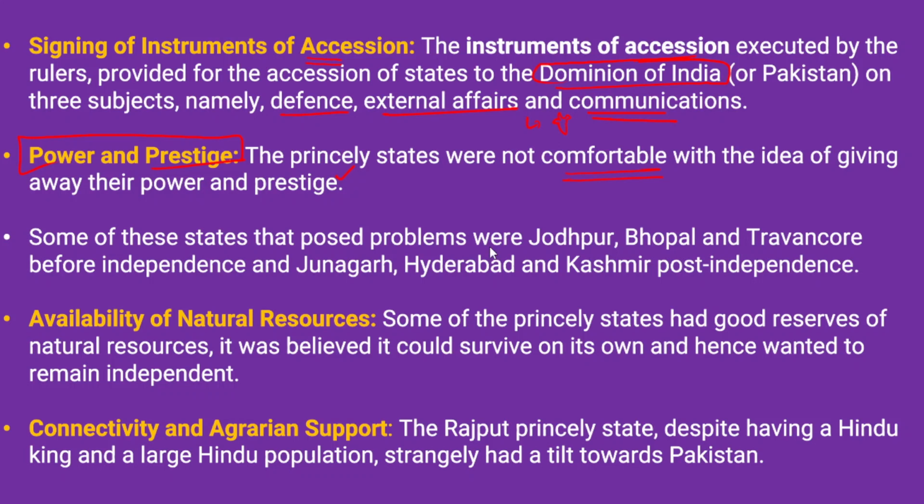In fact, some of these princely states posed several problems, like Jodhpur, Bhopal and Travancore before independence, and Junagadh, Hyderabad and Kashmir post independence. They posed a lot of problems.